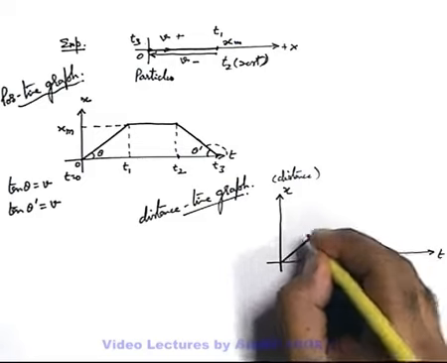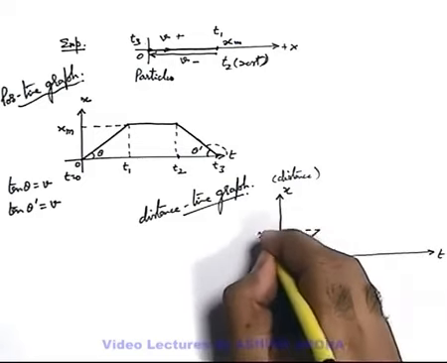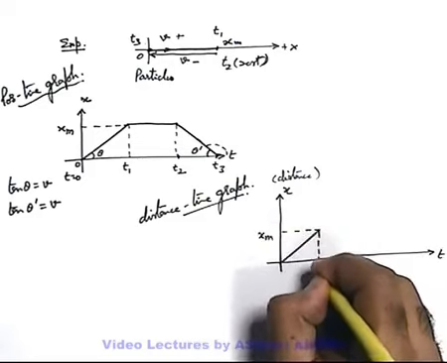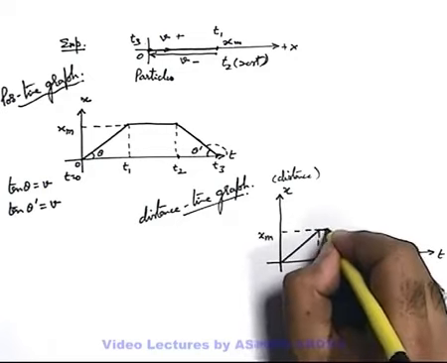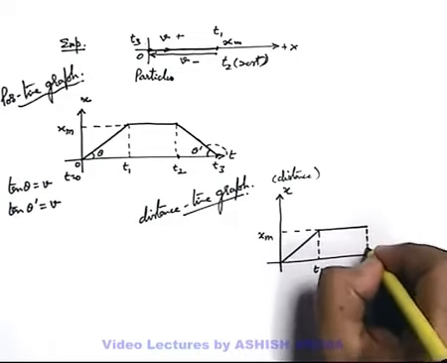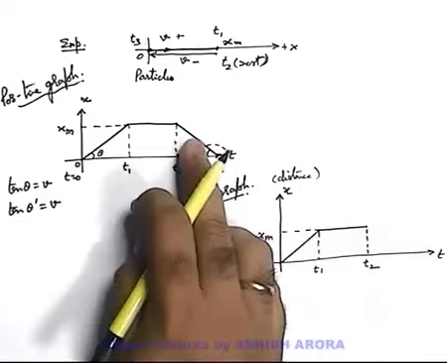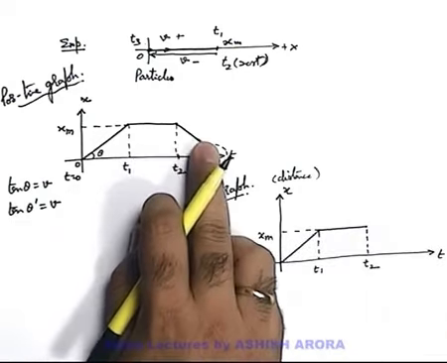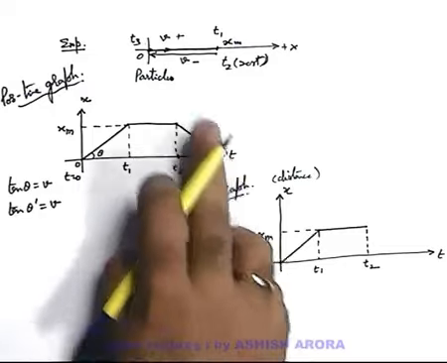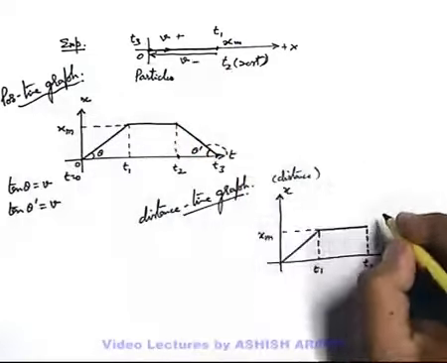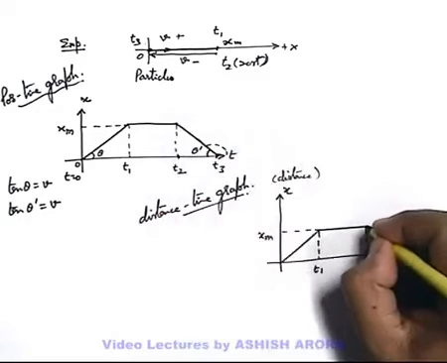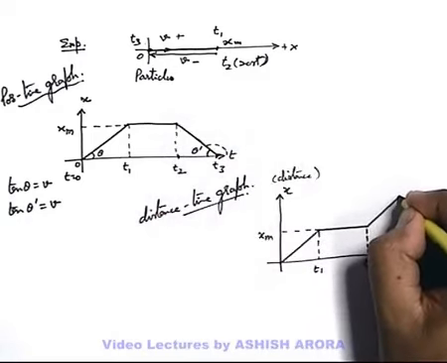Say it will first increase to a position of xm for a time t1, then it remains at rest up to a time t2, and then again it returns back. But if we talk about position, it is coming down, but if we talk about distance, it is still increasing. So the same graph can be drawn in reverse direction.